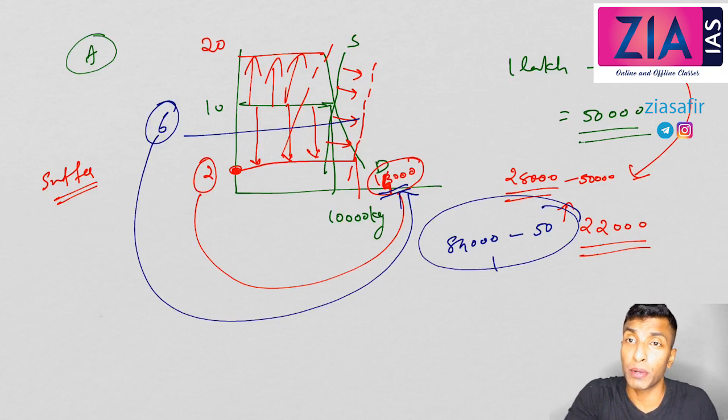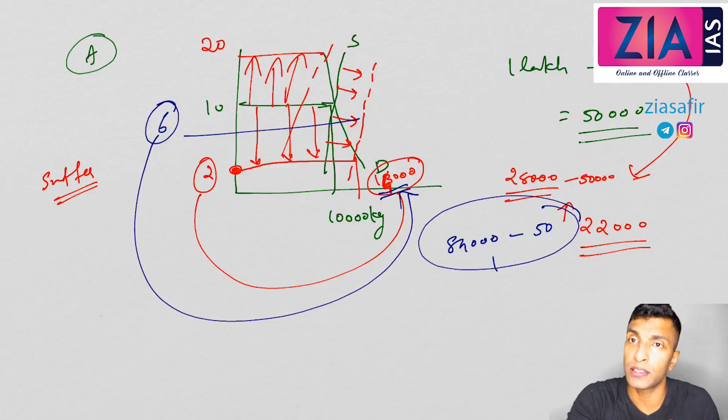The concept of minimum support price we will discuss in detail when we discuss agriculture. There I'll talk about minimum support price, procurement price, and all subsidies, everything in detail. And the recommendations related to procurement price, procurement subsidy, etc. also we will cover over there. We have divided into different modules to cover systematically, so you will not face any problem. So here just understand, this is the reason why government is giving the minimum support price.